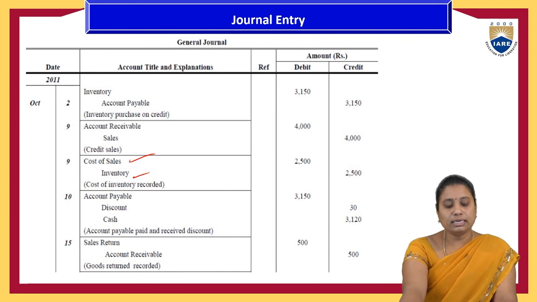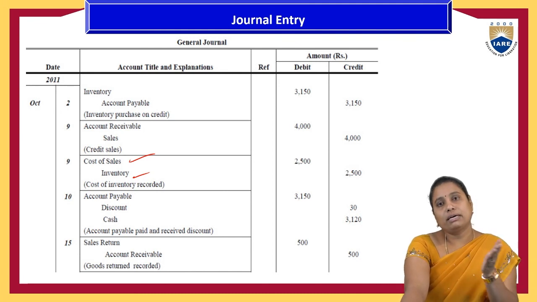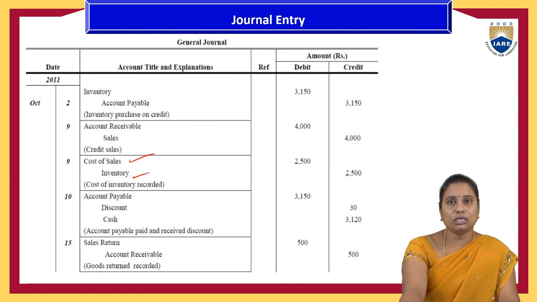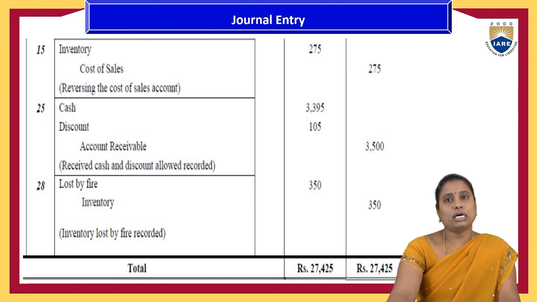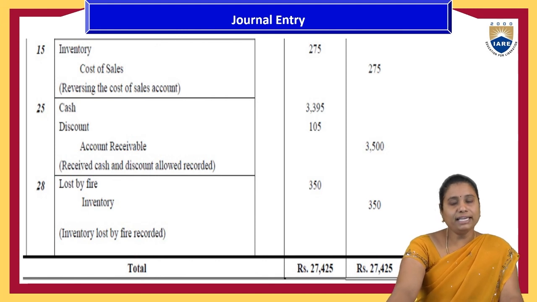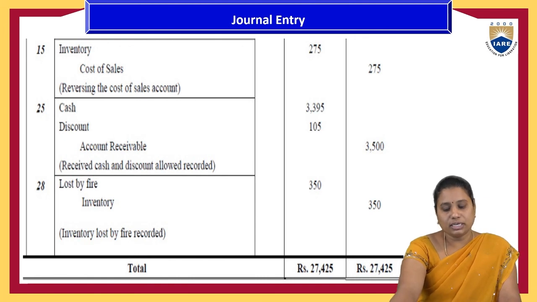Sales returns and accounts receivable. Whatever goods they have sold that are returned to the organization, goods are coming into the organization. So that's why the opposite one, accounts receivable, has been credited 500 and 500. Same with the inventory and the cost of goods sold. Again, they have purchased the goods, reversing the cost of sales account for 275 rupees. And received the cash and discount allowed by the organization. Cash is received, and discount allowed is an expenditure for the organization, and that's where it is a debit. And inventory has been lost by the organization, 350.